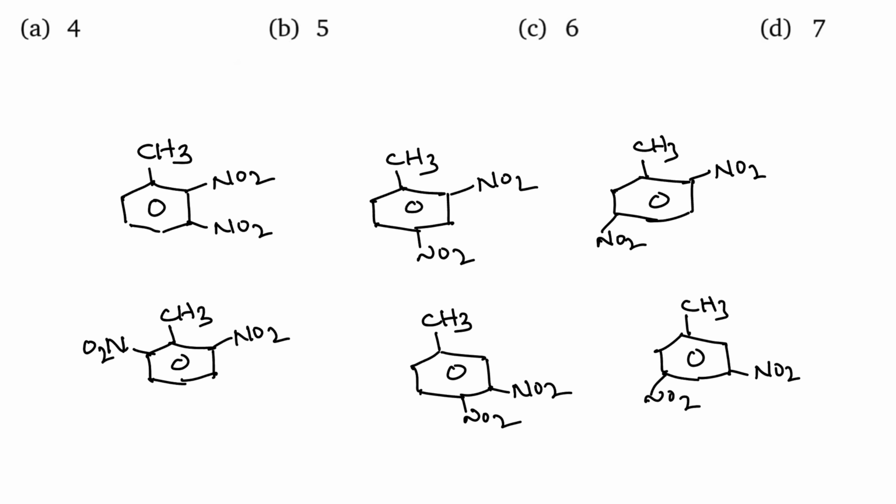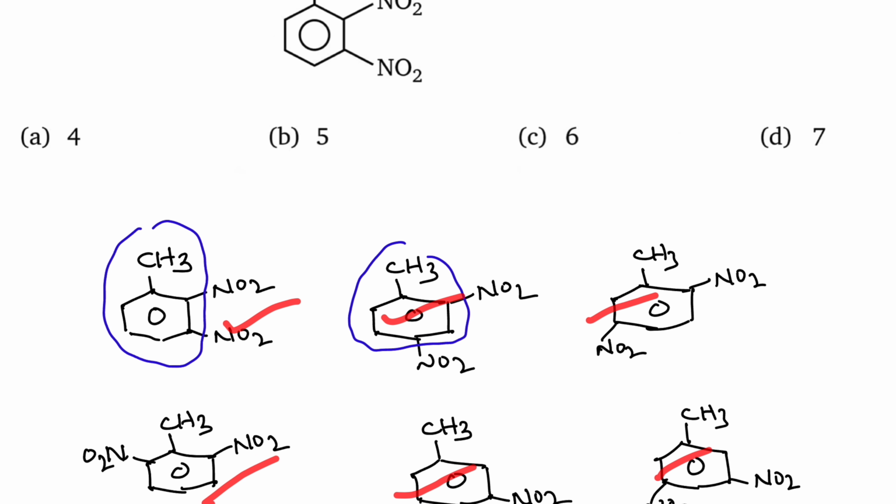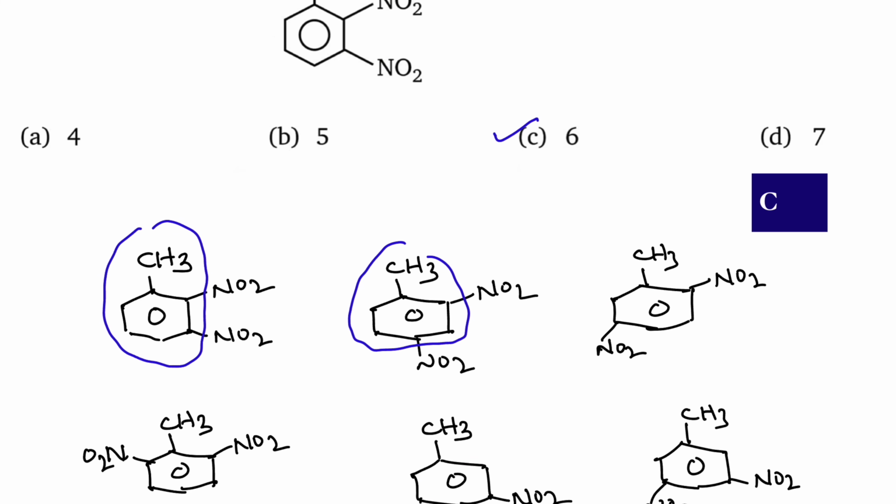In all structures, you take a toluene ring like this, change the position of NO2 groups. You see NO2 groups are at 2 and 3, 2 and 4, 2 and 5, 2 and 6. After that 3 and 4, 3 and 5. 3 and 6 does not exist because 3 and 6 and 2 and 5 they are identical. So the answer must be, including the given one, 1, 2, 3, 4, 5, 6. So the answer must be C. So the given answer you can see that is C.